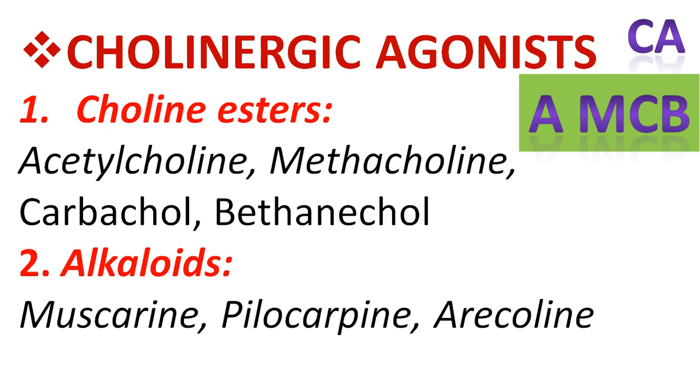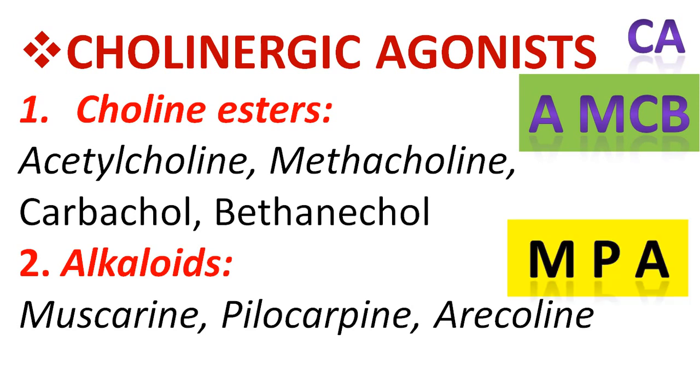Okay, now coming to the next class, that is alkaloids. The drugs included can be memorized by the mnemonic MPA. Students can also use MPA as mummy papa, so it is very easy for memorizing the drugs. The M stands for muscarine, P stands for pilocarpine, and A stands for arecoline. So these are the three drugs that are included in the alkaloid class, which is a subclass of the cholinergic agonists.